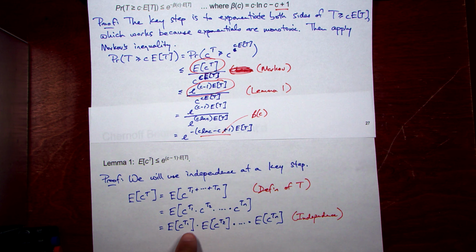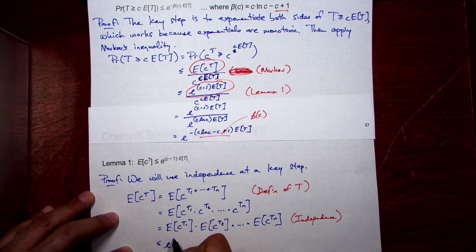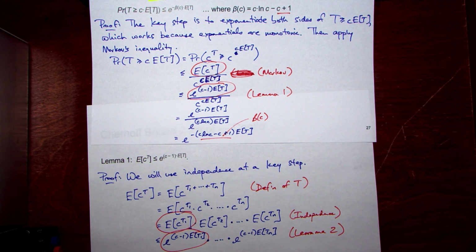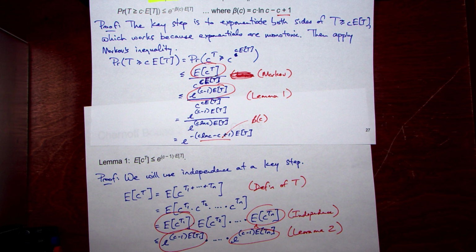And you'll see that all the t's are bounded between 0 and 1. Now, if they're bounded between 0 and 1, then the expectation of each is bounded above by e to the c minus 1 times the expected value of T1, and likewise for all of them. Now, why can I claim that? Well, that's lemma 2. That step needs to be worked out by some other math, but this is less than or equal to that, for all of them. And if we have that, then the rest of the math is going to work out.